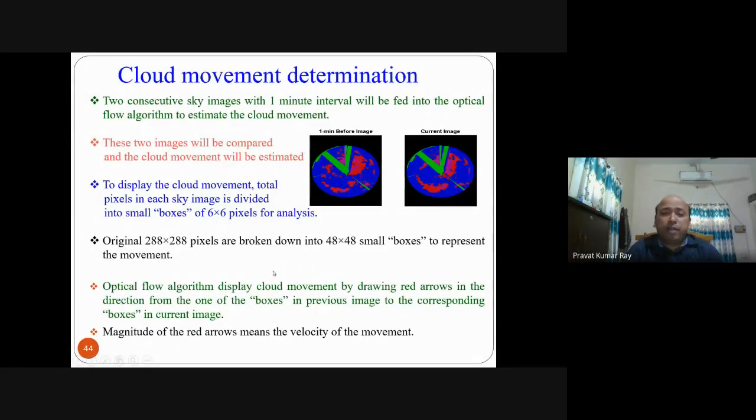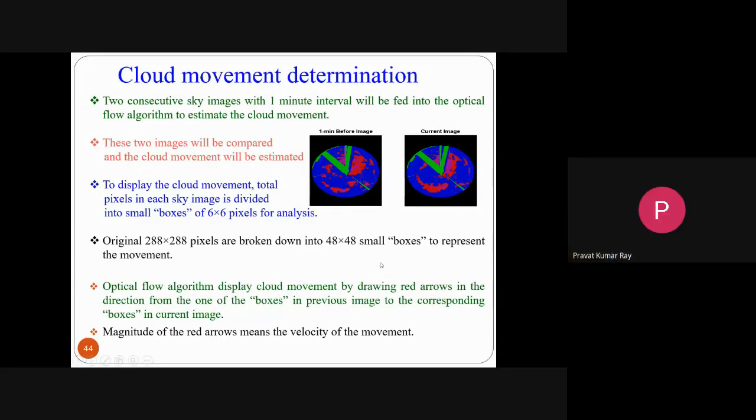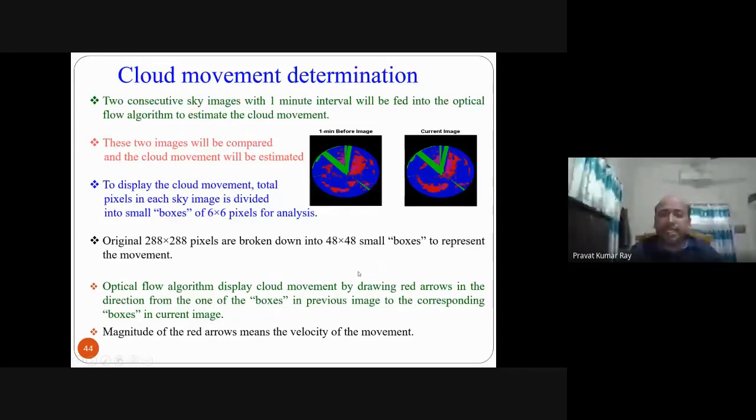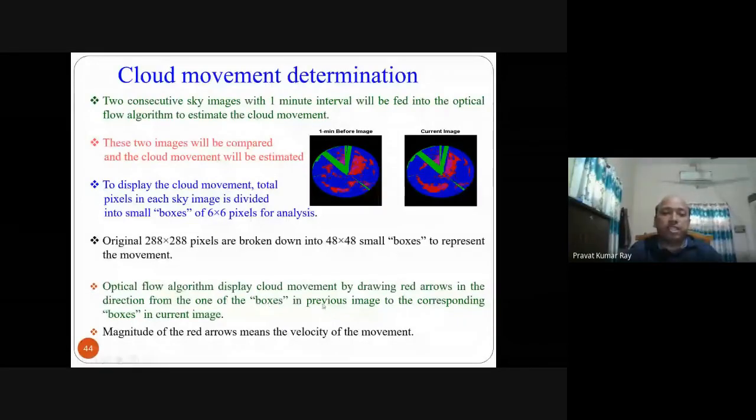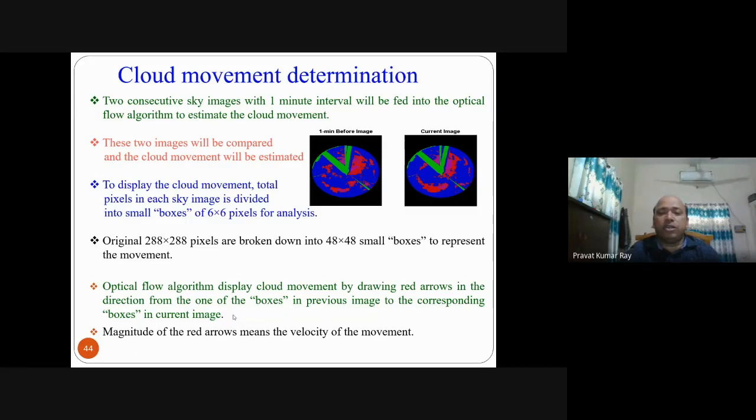If the cloud movement is more, the red arrow is bigger. The length of the red arrow shows how much the movement is, quantity wise, and it also shows the direction of the movement. The magnitude of the red arrows means the velocity of the movement.